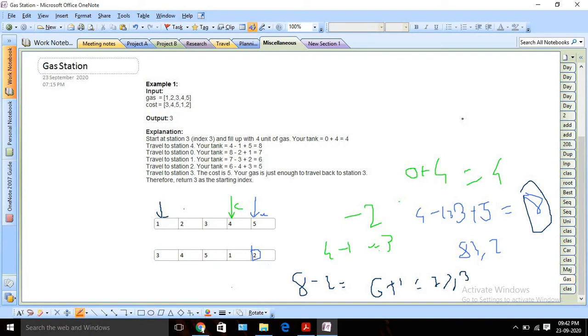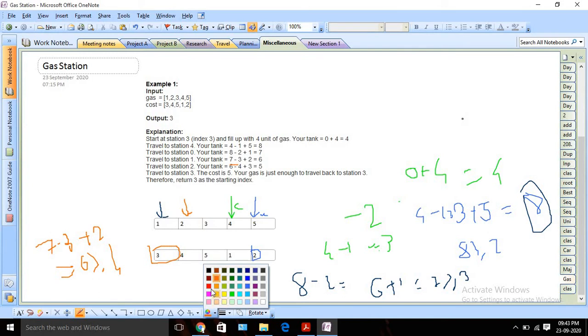Now again we will move to the next point here, right? So again for this you can see we already have 7, this value. The traveling cost was 3, so it should be 7 minus 3, and we are gaining 2 more units of gas, so it will obviously be 6. So 6 is obviously greater than or equal to 4, so that means we can travel.